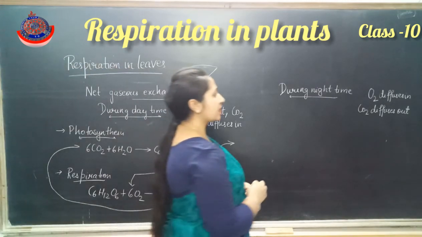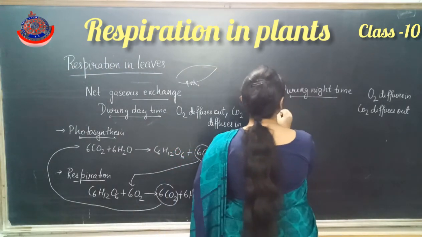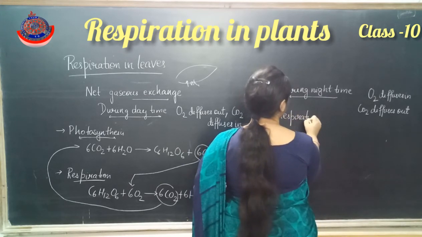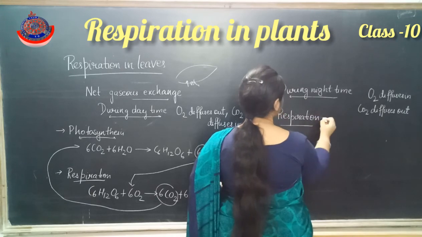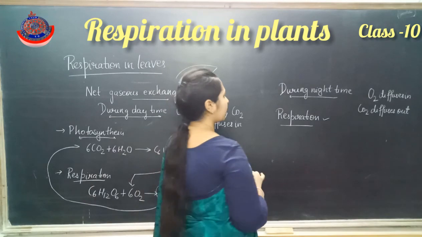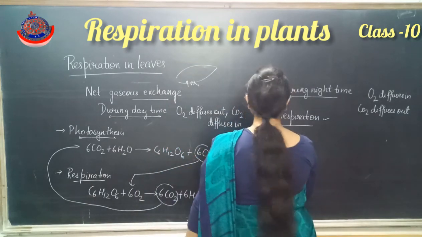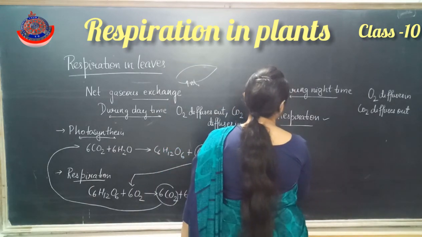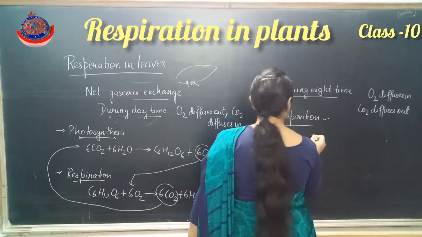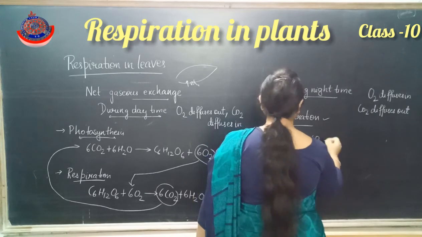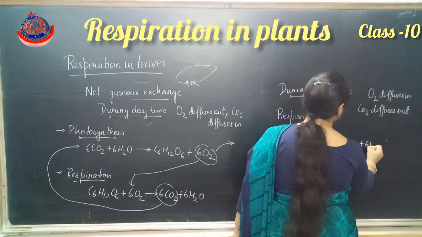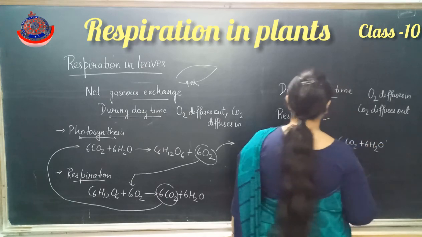Now during the night time, only the respiration process occurs and photosynthesis will not occur. So here only the respiration reaction occurs, that is C6H12O6 plus 6O2 gives 6CO2 plus 6H2O.